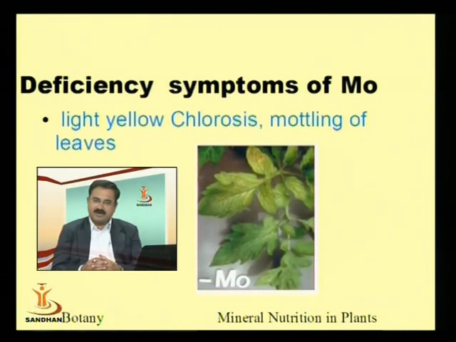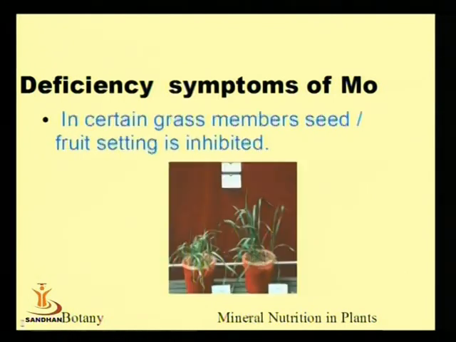Now, deficiency of molybdenum will result in light yellow chlorosis. What happens? Chlorophyll will be lost. Why is chlorophyll lost? Because nitrogen is not available in proper amount, and whatever the symptoms of nitrogen deficiency are will be there because of the deficiency of molybdenum, because molybdenum is playing a very important role in the fixation of nitrogen. So whatever the deficiency symptoms of nitrogen are, here they will be there because of molybdenum, like light yellow chlorosis, or the leaf will become yellow, mottling of the leaf.